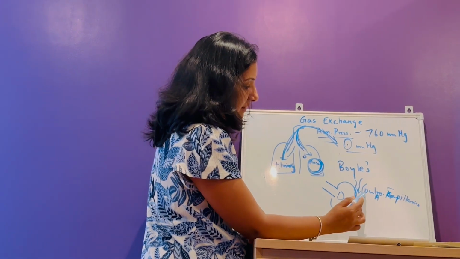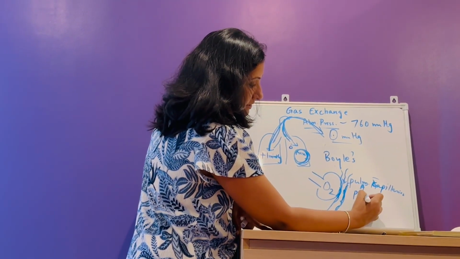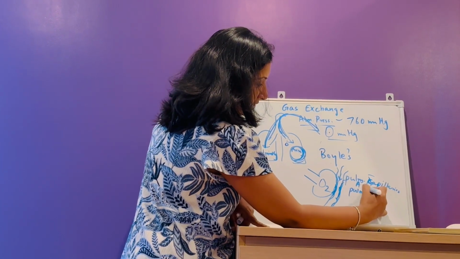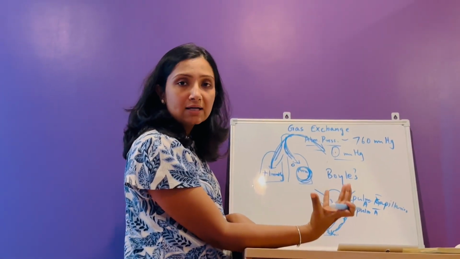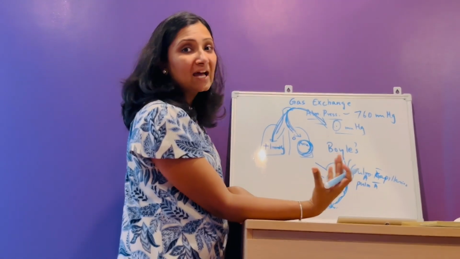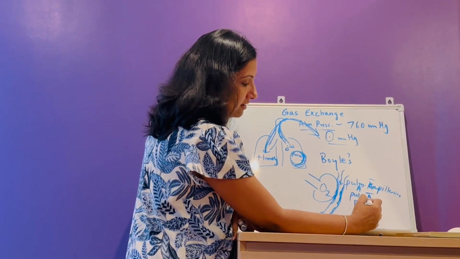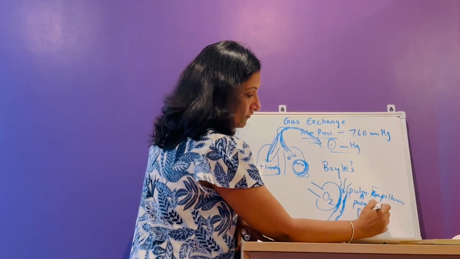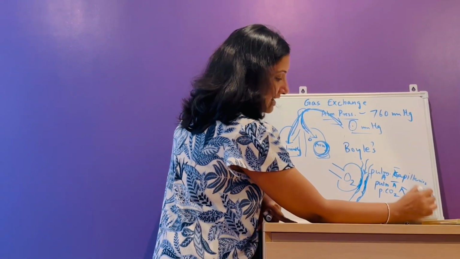Now what happens? You have the pulmonary artery and the pulmonary veins. Let's start with the pulmonary artery. We all know the pulmonary artery is the only artery after birth which carries deoxygenated blood. So here in the pulmonary artery, the partial pressure of carbon dioxide is more and the partial pressure of oxygen is less.